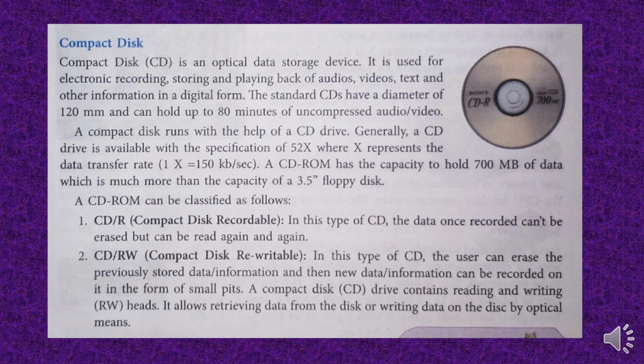Generally, a CD drive is available with the specification of 52x, where x represents the data transfer rate. It is given that 1x is equal to 150 kilobit per second. Now, a CD-ROM has the capacity to hold 700 MB of data, which is much more than the capacity of a 3.5 inch floppy disk. If you remember, dear students, in my previous slide I said that a 3.5 inch floppy disk contains data up to 1.44 MB.